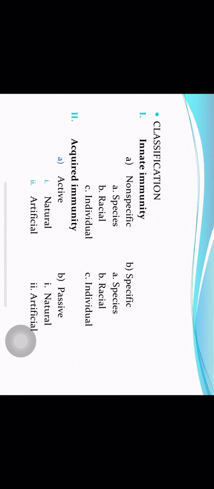Innate immunity is again divided into two types: non-specific and specific. In both varieties, we can understand innate immunity at three different levels: at the level of species, at the level of race, and at the level of individual. Acquired immunity is again divided into two types: active and passive. Both active and passive acquired immunities have two varieties each: natural and artificial.